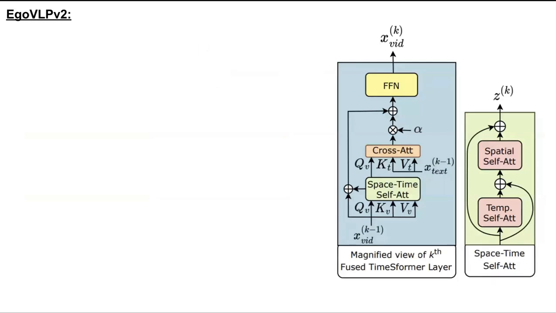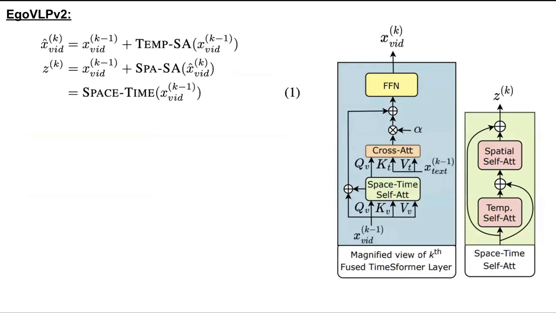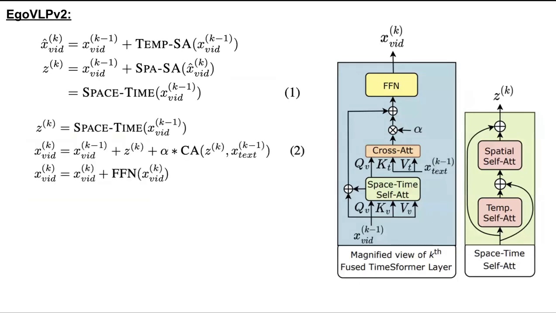We introduce cross attention cascaded with the traditional self attention of transformer layers. For TimeSformer, at first, space time self attention is computed. Next, cross attention takes place with the query of the video modality and key and value from the corresponding layer of text modality.